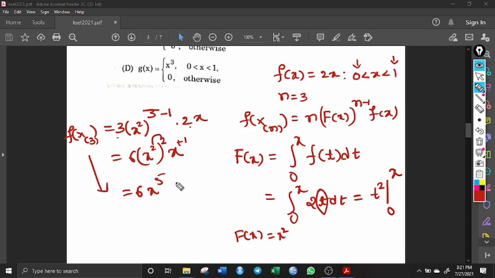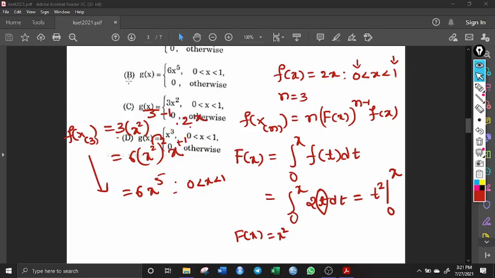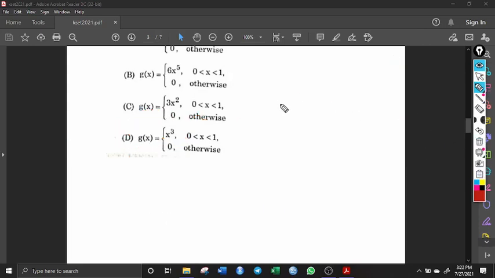And again you should make sure that the range of this x is 0 to 1. And you can see that this option is given here. Option B is the right answer. Okay, let us move to the next question.